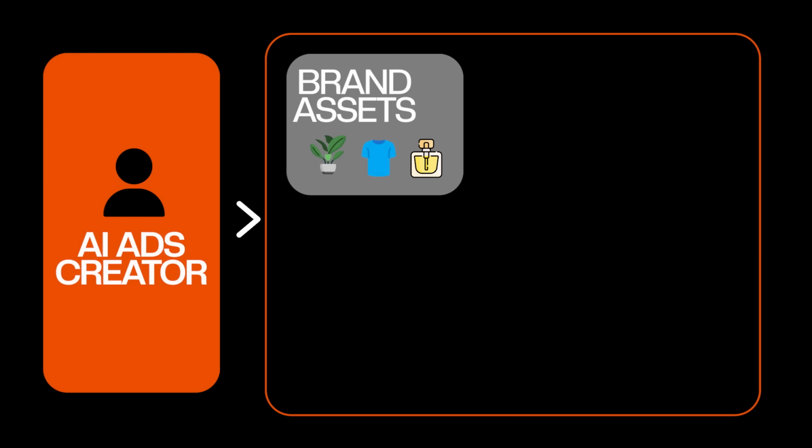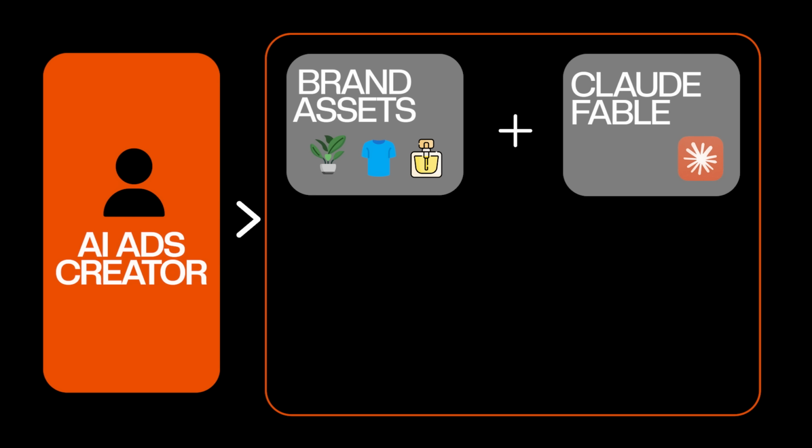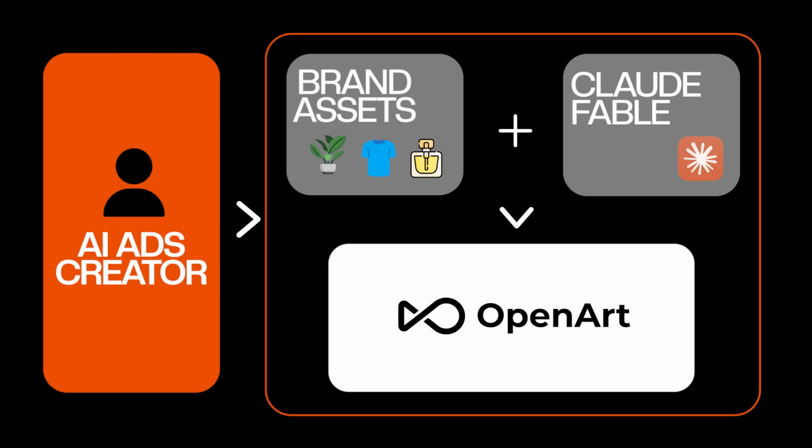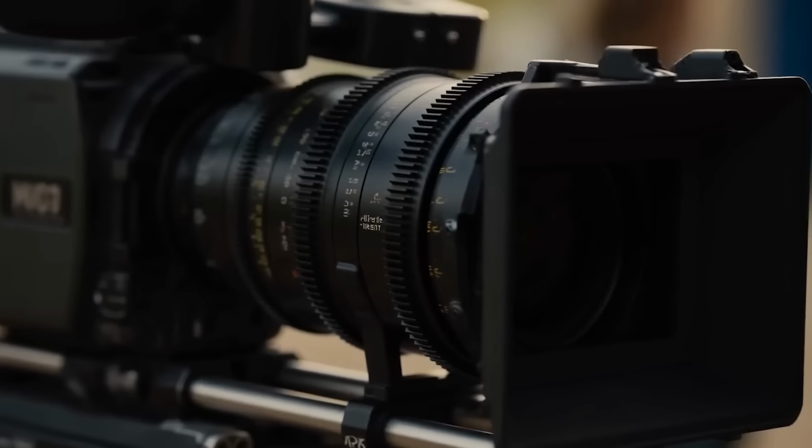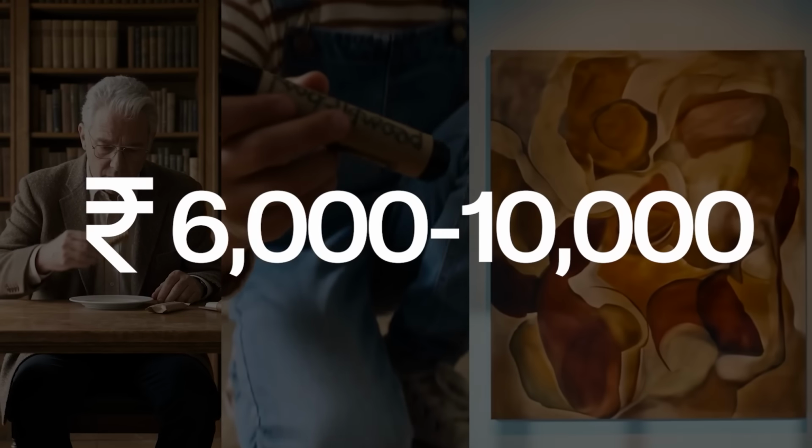So you come in as an AI ads creator, take all of their branding assets, drop it all into Fable on Claude and generate real story ads. Then drop those ad concepts into OpenArt Director and watch it generate insane graphics. You can watch it create amazing ads which are on brand with every scene being consistent. And then you can start selling it to them for anywhere between 6 to 10,000 rupees and do multiple of these ads every single day. Just imagine how much you can make by just doing this.